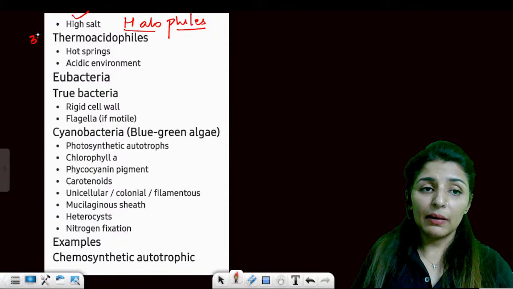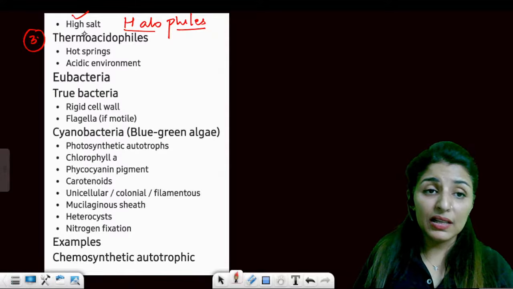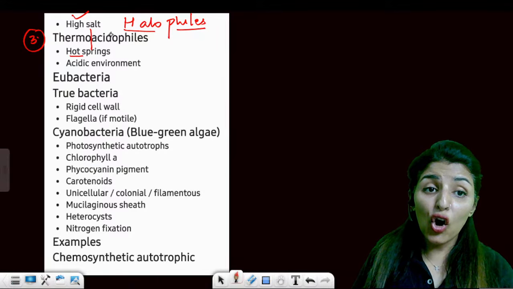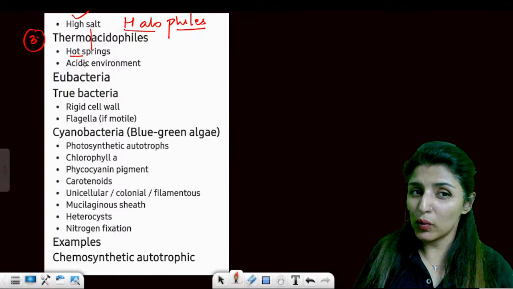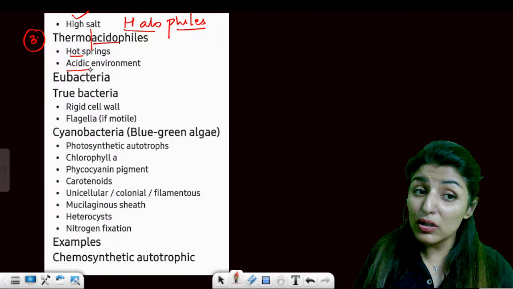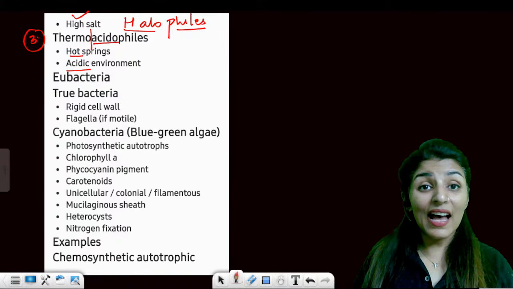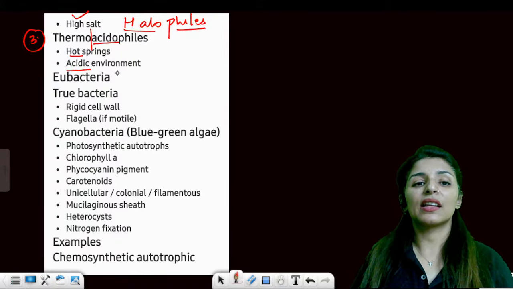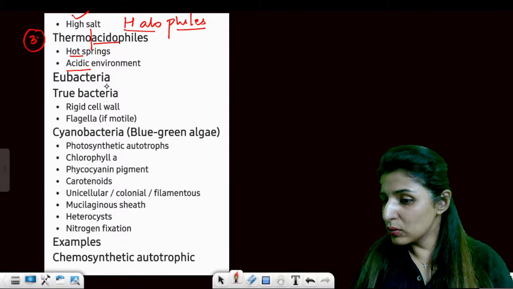And the third type is thermoacidophils. The name itself says they'll be found in hot conditions, hot water springs. Acidophils, they'll also be able to survive in acidic conditions. So such bacteria are called thermoacidophils. Are you clear with that?